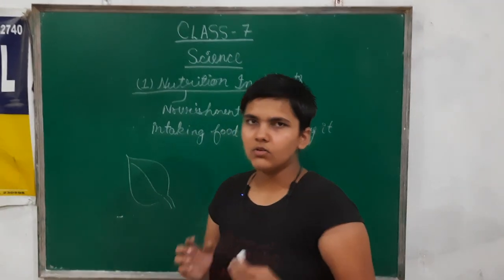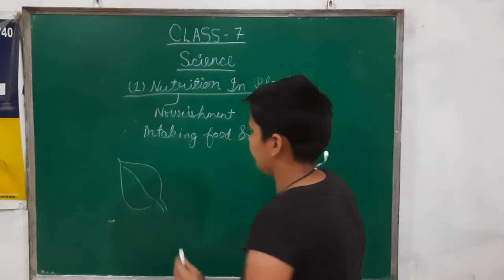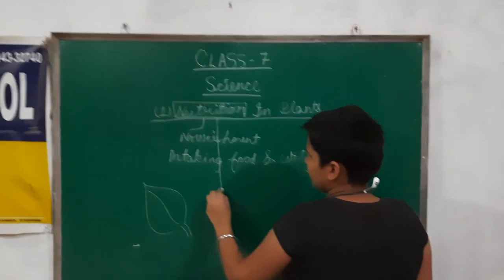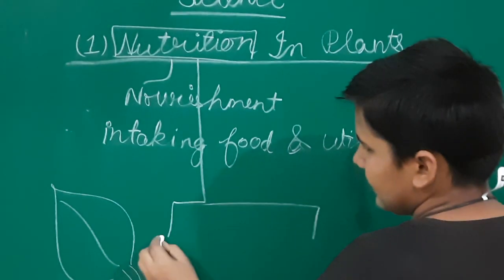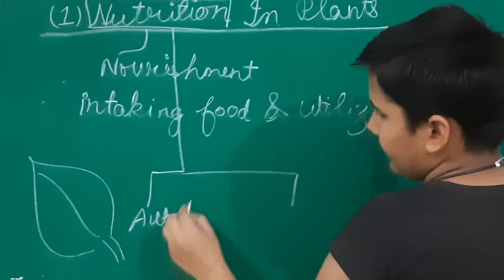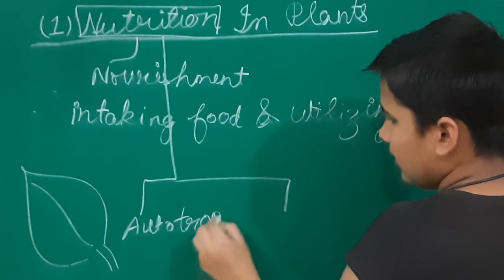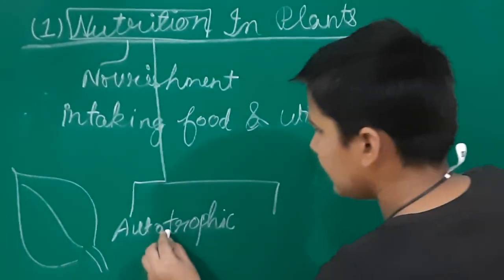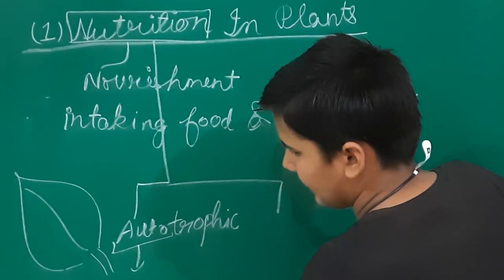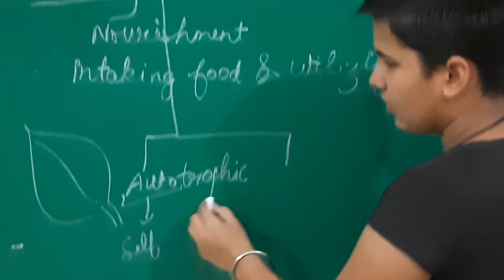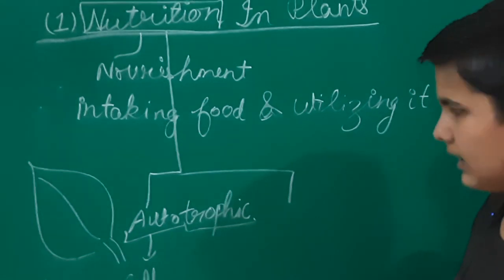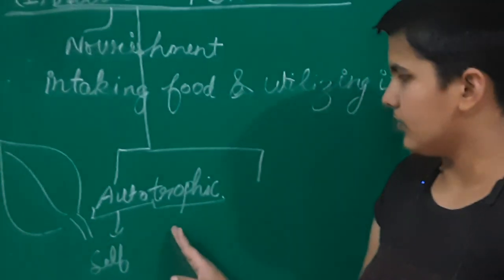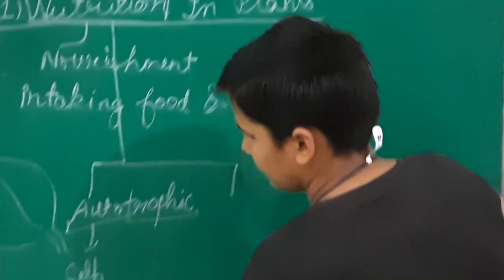First let us know how many modes of nutrition there are. There are two modes of nutrition. First is autotrophic. As clear by its name, auto means self and trophic means nourishment. Self-nourishment means the one who makes his own food. Examples are plants.